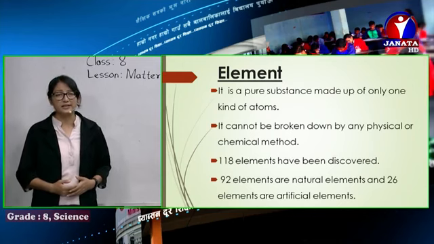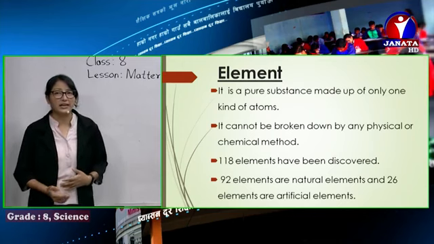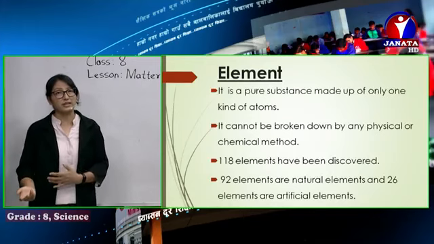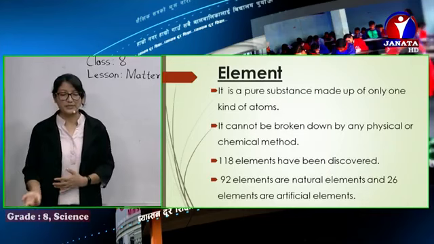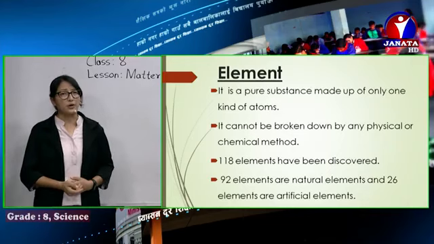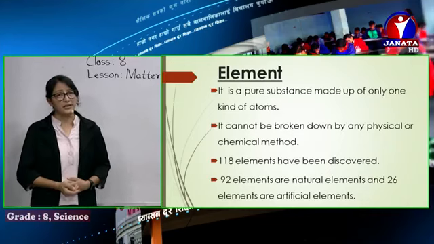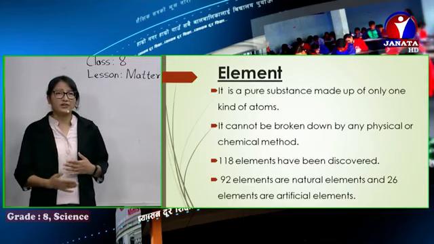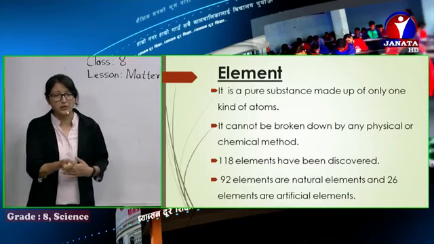These elements can never be broken down or changed into any other forms of atoms or substances. For example, gold is a type of element. You take a small piece of gold or a big piece of gold and cut it into finer and finer pieces until it's barely visible to your eyes.